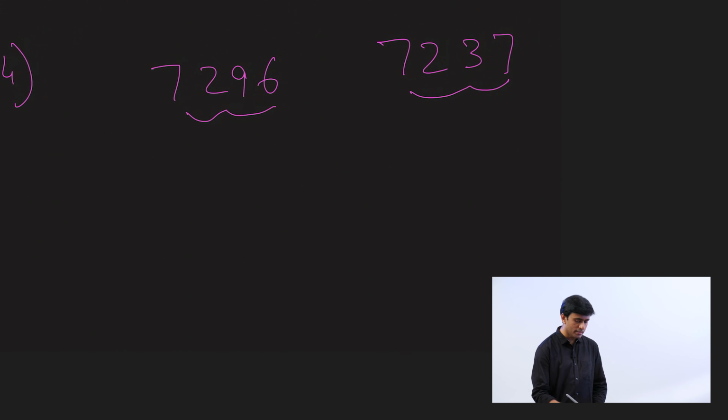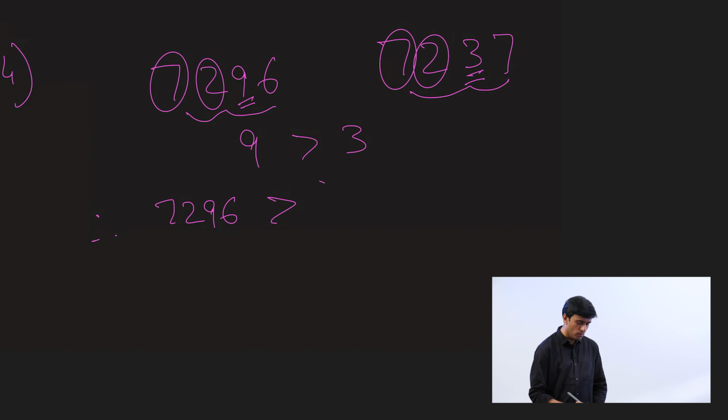Let's look at the next rule. What do you do when these two numbers are given? 7296 and 7237. The number of digits are the same. The left extreme digit is the same. The next digit is also the same. What do you do? That's right. You compare the next digits, that is 9 and 3. 9 is greater than 3. Therefore, 7296 is greater than 7237.